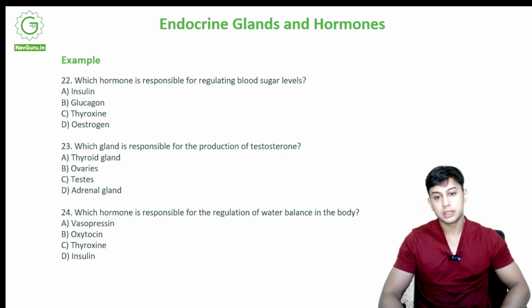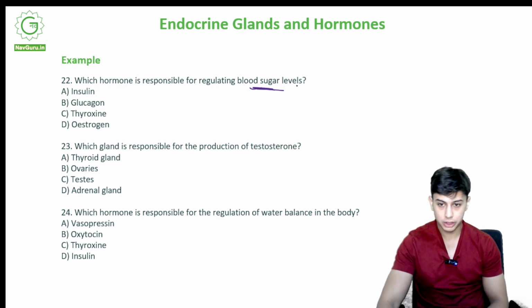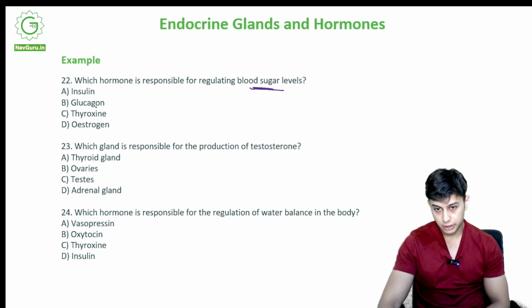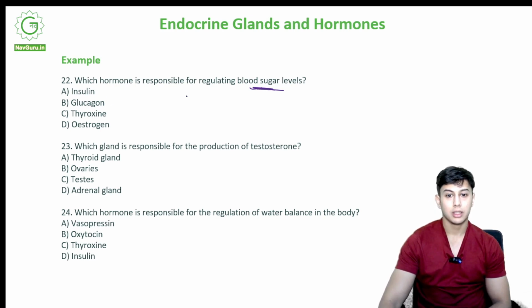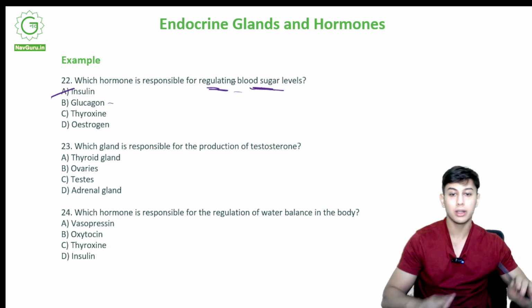Which hormone is responsible for regulating blood sugar levels? Again, we know what type of hormone is responsible for blood sugar. Is it A, insulin? Is it glucagon? Is it thyroxine? Is it estrogen? This one is solely responsible for the blood sugar levels. It is insulin. Glucagon is responsible for raising blood sugar levels, not regulating. Regulating mostly means bringing it down to a regular level.